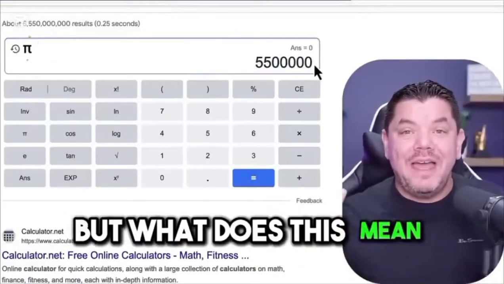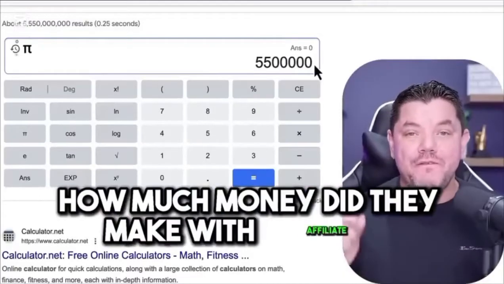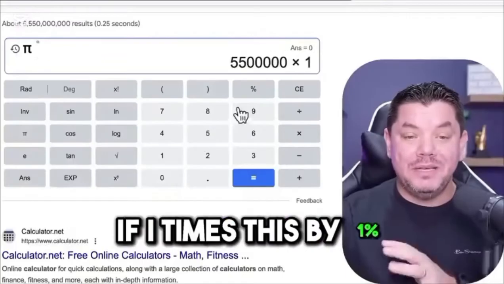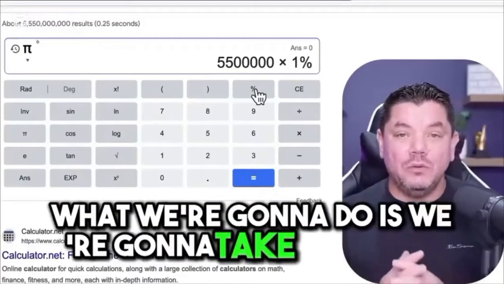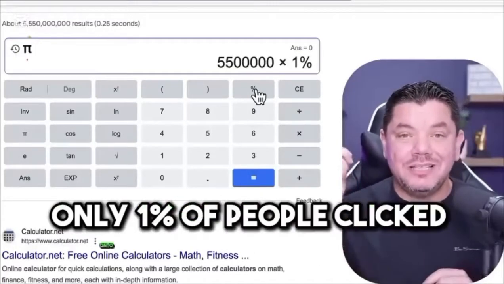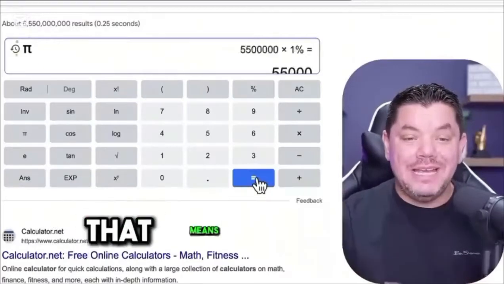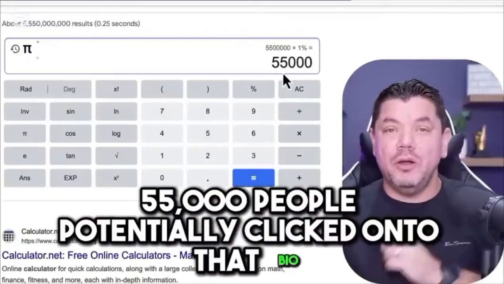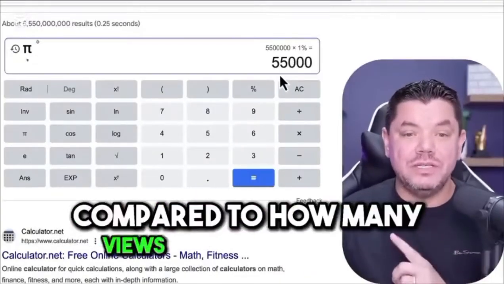But what does this mean? How much money did they make with affiliate marketing? If I times this by 1%, what we're going to do is we're going to take a look at if only 1% of people clicked onto the link in their bio. That means that 55,000 people potentially clicked onto that bio. That's nothing compared to how many views they're getting.